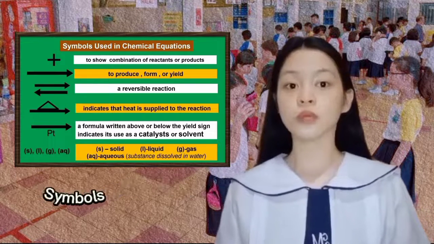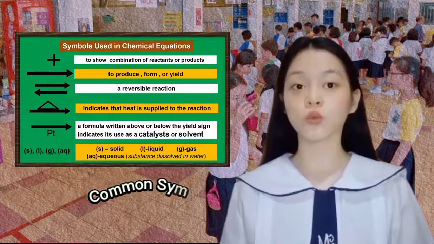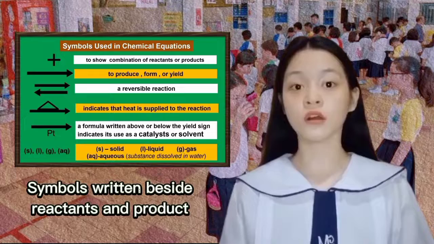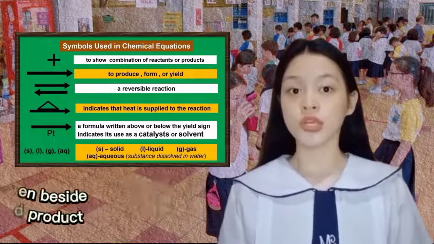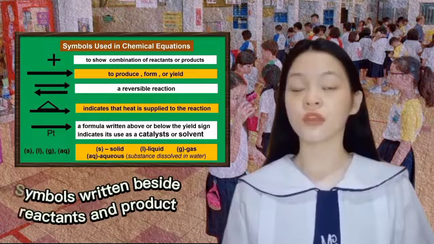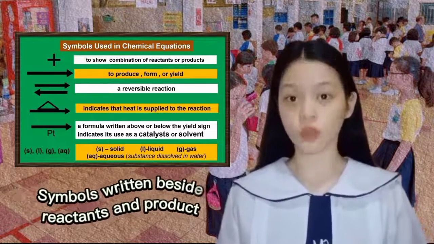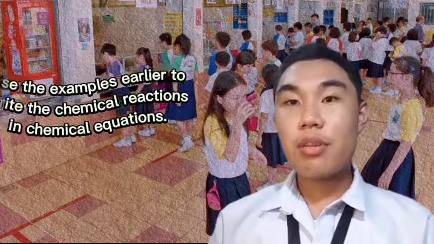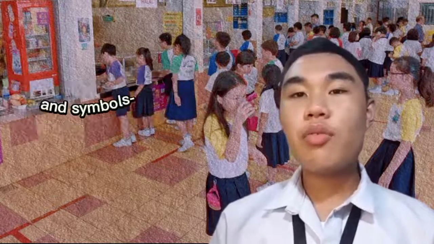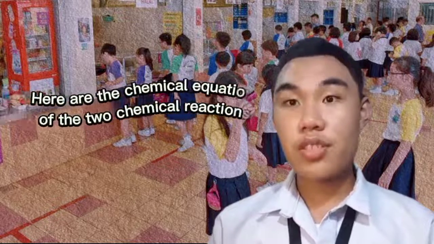If a formula is written above or below the yield sign, it means a catalyst or solvent was used in the reaction. And symbols written beside reactants and products, s, l, g, and aq, mean s for solid, l for liquid, g for gas, aq for aqueous, meaning the substance is dissolved in water. Let us use the examples earlier to write the chemical equations. Using the formulas and symbols, here are the chemical equations of the two chemical reactions.